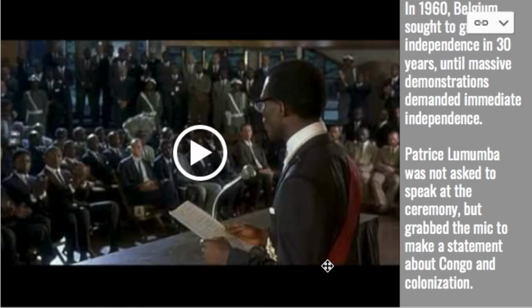Now that you got a little context about Kwame Nkrumah, let's look at Patrice Lumumba of the Congo. Patrice Lumumba is another very interesting figure because he was not one to hold his tongue when speaking to the Western world, specifically Belgium. And he was not invited to speak at this independence celebration for the Congo, even though Belgium was also there.